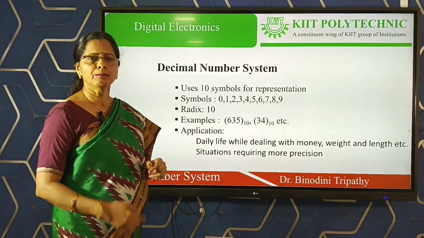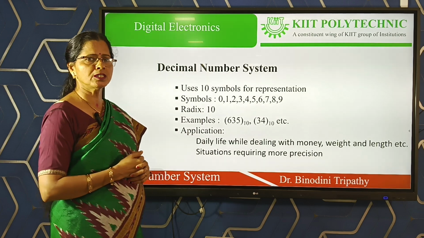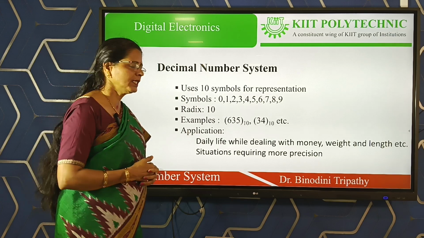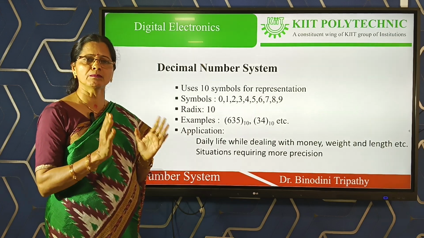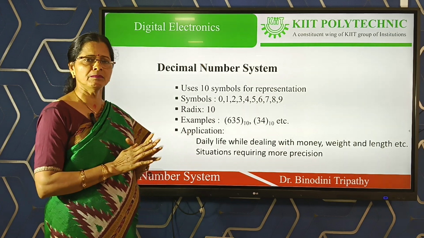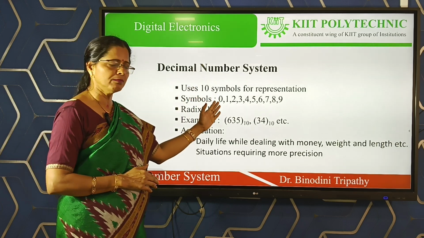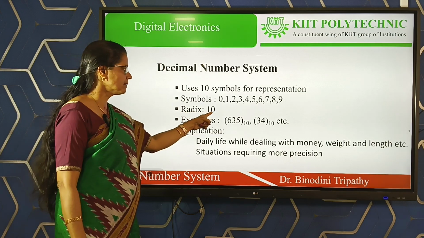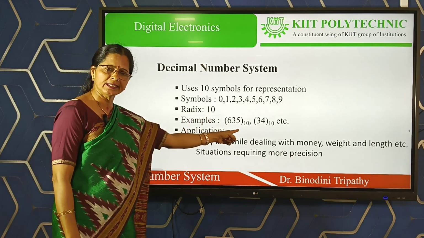Then very simple things about the decimal number system, which we have already told, so very briefly we can discuss. Decimal number system is a type of number system that uses a total of 10 symbols from 0 to 9. Its radix value is 10 and we can represent it like this.